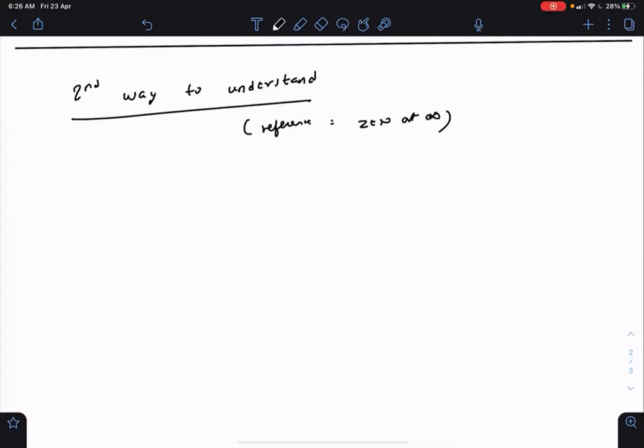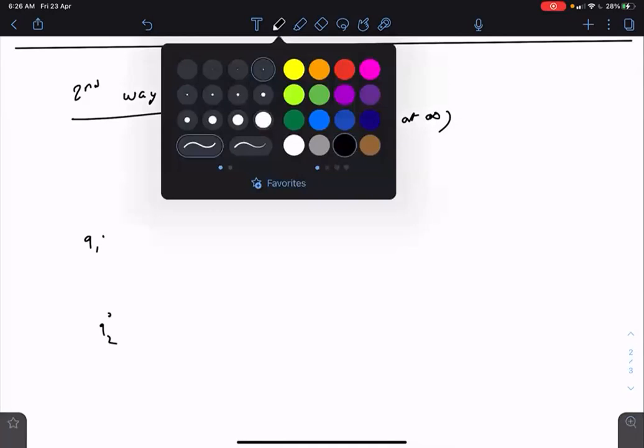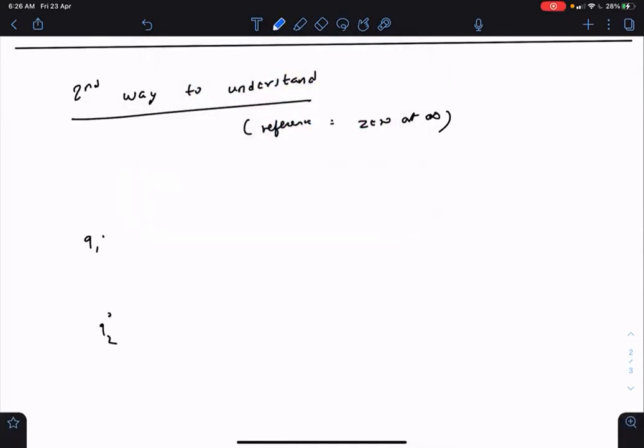The reference is taken to be 0 at infinity. Second way to understand is this. Let's say we have a system of charged particles, Q1, Q2, like that. Many charges may be there. Now, what do we mean by potential at point P of their electric field?